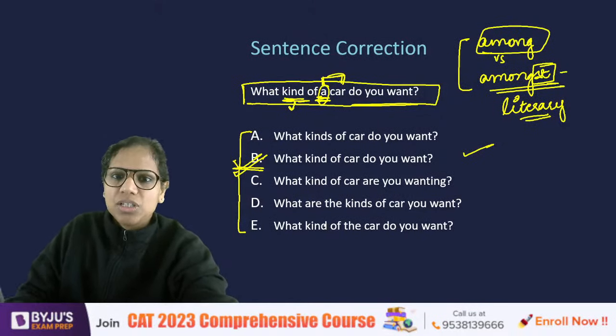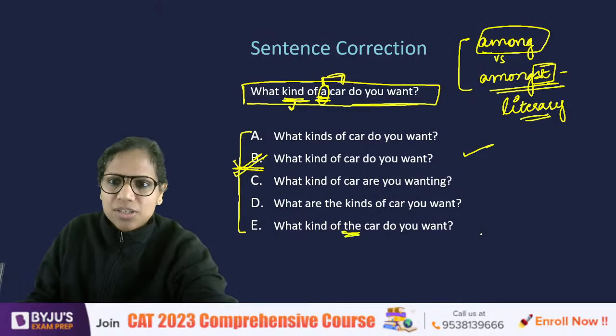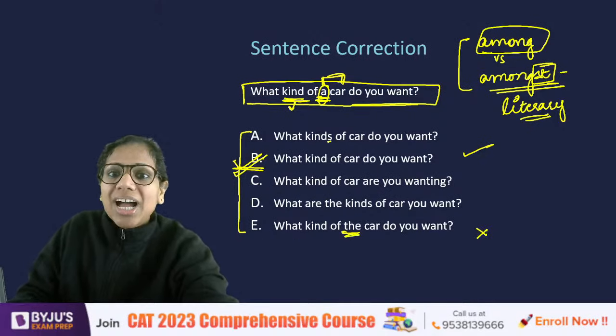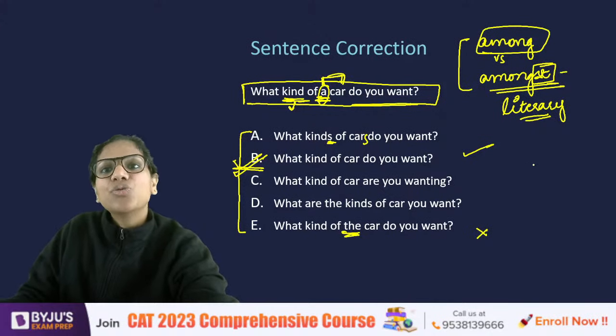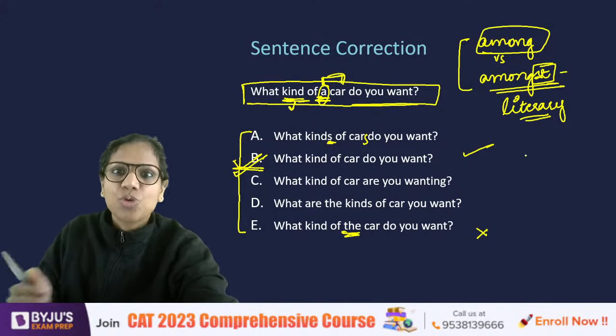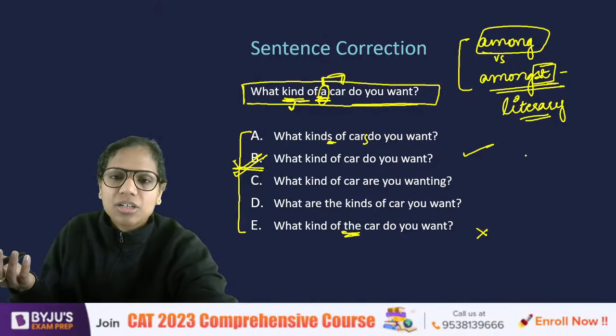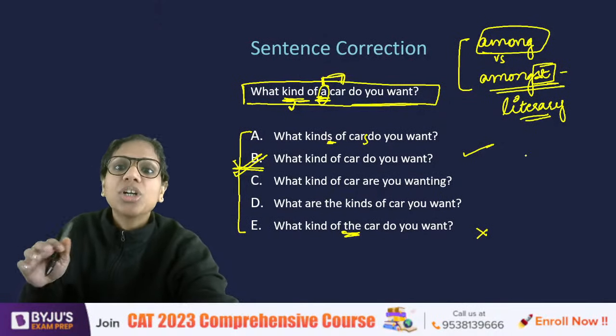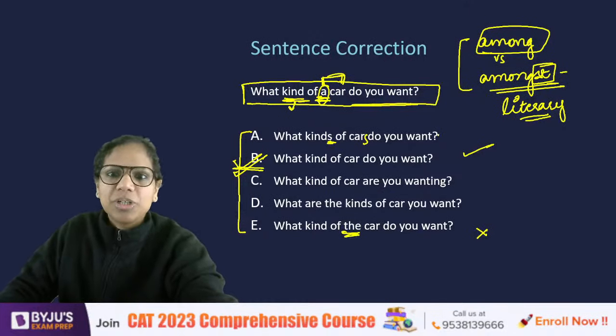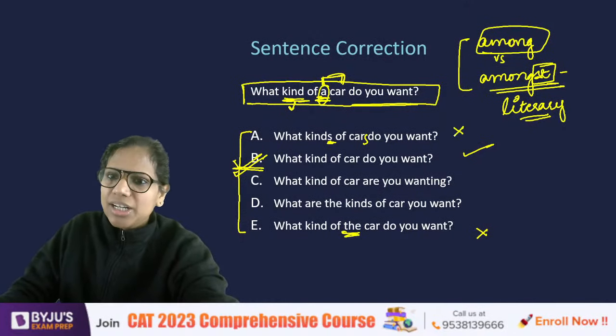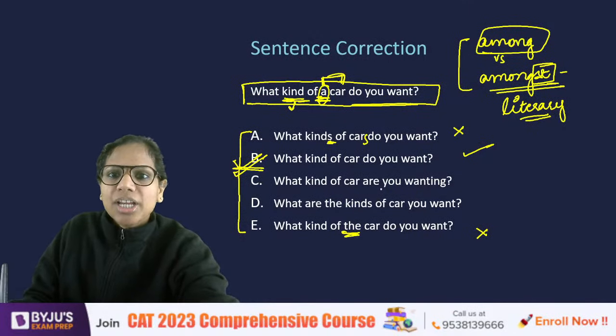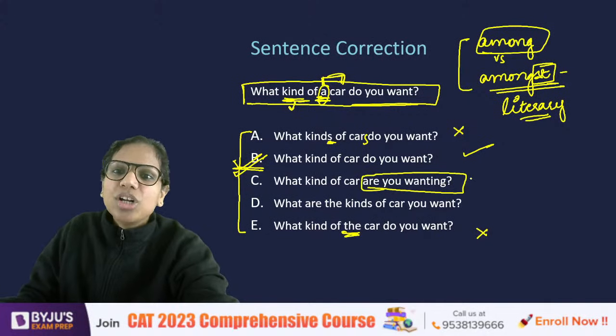A is erroneous here. Similarly, the other option is erroneous. What kinds? The moment I say kinds, I should say cars. What kinds of cars do you want? So probably this person wants more than one car, and that's why we are asking what kinds of cars do you want? Then it would be correct. Right now it is wrong. What kind of car are you wanting? Want is a verb that is never used in the continuous tense.